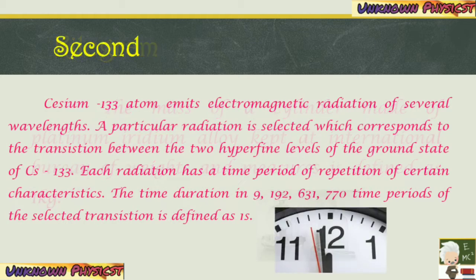And the next one is second. Until 1960, the standard of time was based on the mean solar day, the time interval between successive passages of the sun at its highest point across the meridian. It is averaged over a year. In 1967, an atomic standard was adopted for second. The SI unit of time is second.